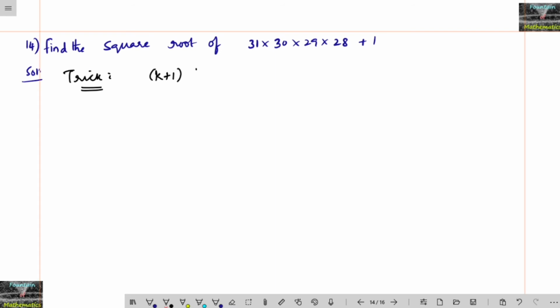k into (k plus 1) into (k minus 1) into (k minus 2). These are the product of 4 consecutive numbers. So here plus 1 is added, so that we will be getting (k into (k minus 1) minus 1) whole square. That's all. This is a trick. So let me explain how you will get this one.